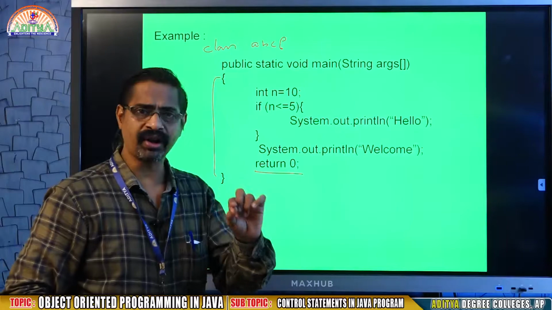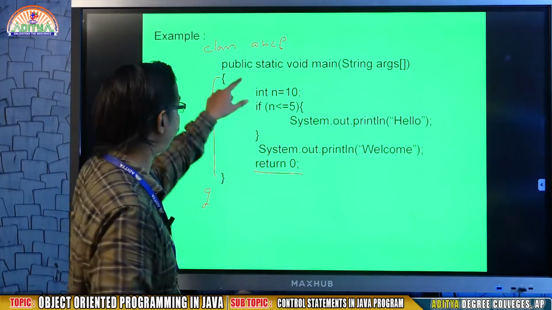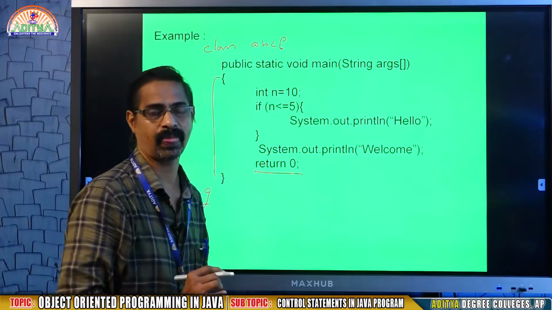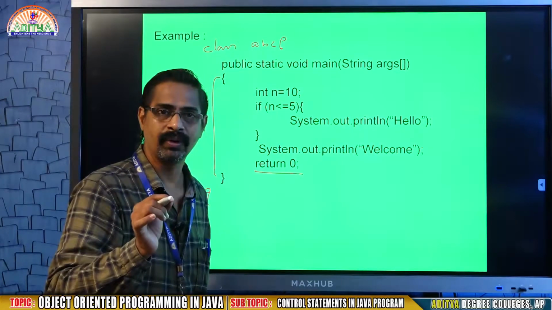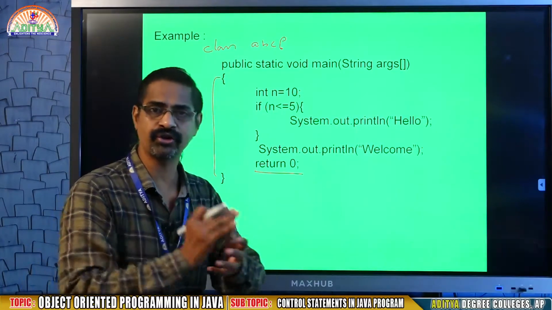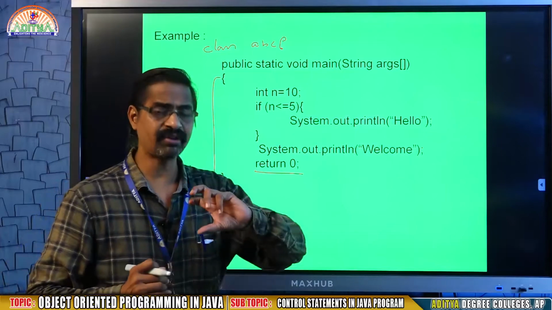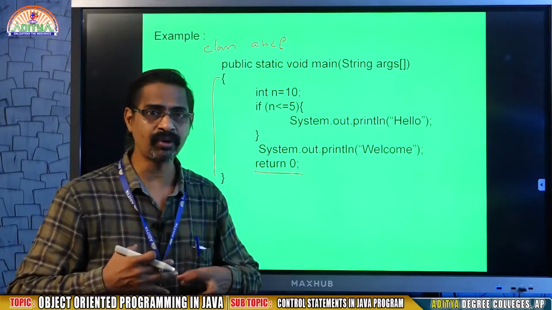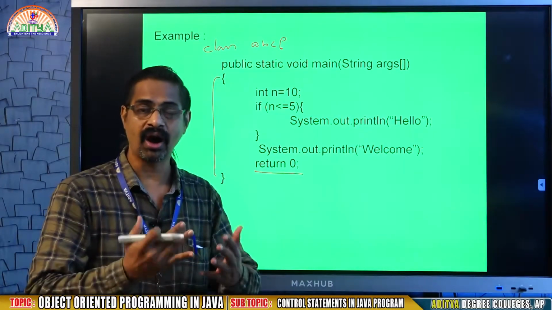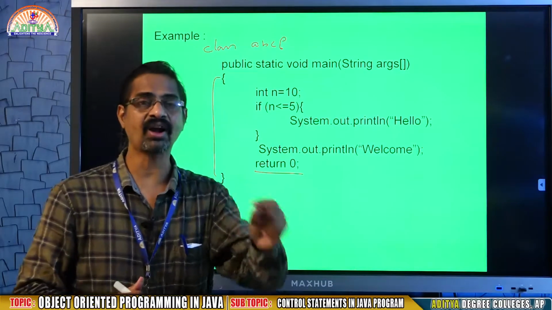In the concept of functions, there is a fundamental rule: every function, and main is a function or method, must return a value. Why this value? Maybe the function is successfully executed, or the function was unable to execute, or my task is fulfilled. For example, I have given some work to you. What am I expecting from you? After the work, you have to inform me that your work is finished, or not yet finished. You have to give a signal, that is, sir, yes or no.